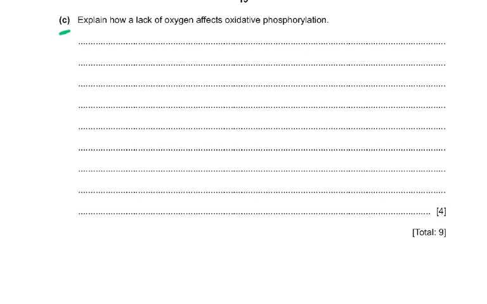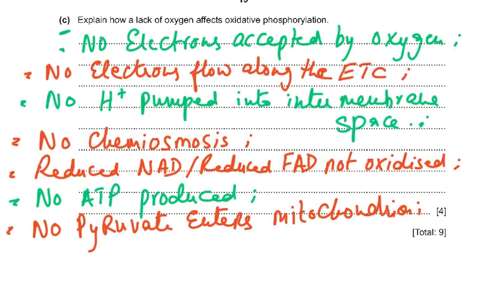So no oxygen, no electrons accepted by oxygen. No electrons flow along the ETC. No hydrogen ions pumped into the intermembrane space. No chemiosmosis. Reduced NAD, or reduced FAD, is not oxidized. It doesn't give up its hydrogen. And no ATP produced. No pyruvate enters the mitochondria. So total 9 marks. Very easy to get full marks in this question.